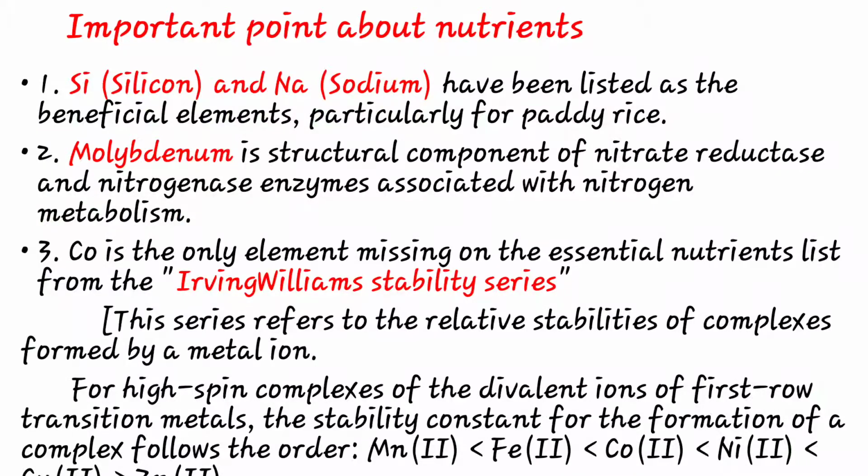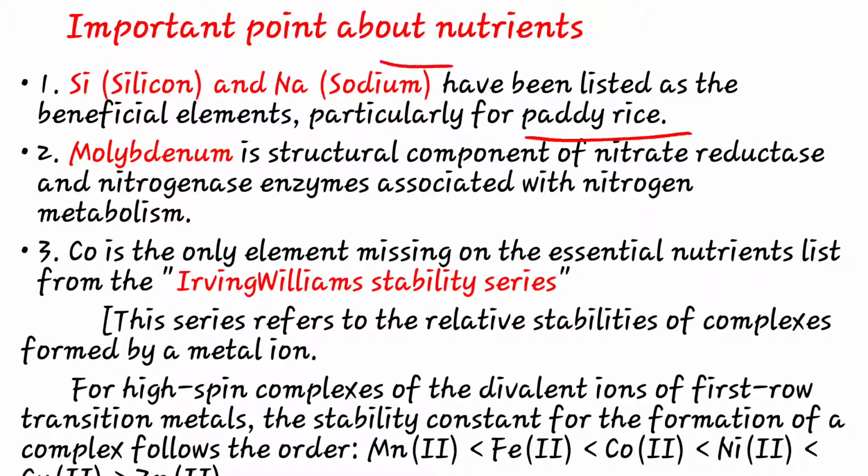Then see important points regarding nutrients. Silicon and sodium have been listed as beneficial elements, particularly for paddy or rice.